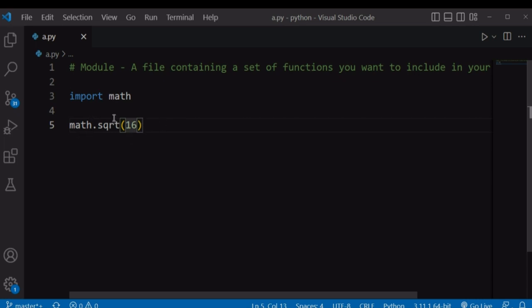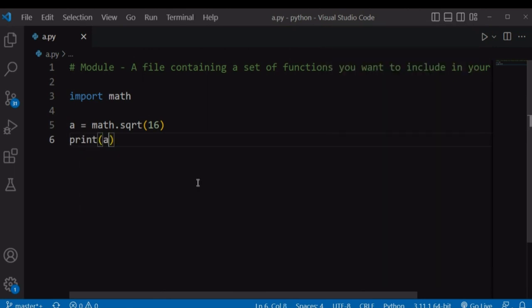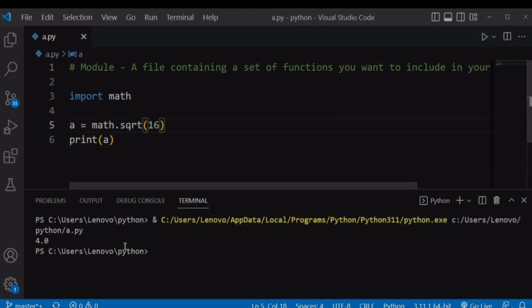So it will give us access to this function that you can use to find the square root of a number. Let's store this in a variable a and print this variable onto our screen. If you run our file, it's going to return the square root of 16, which is 4. So the point is, these modules will give us access to these functions that you can use in our programs.